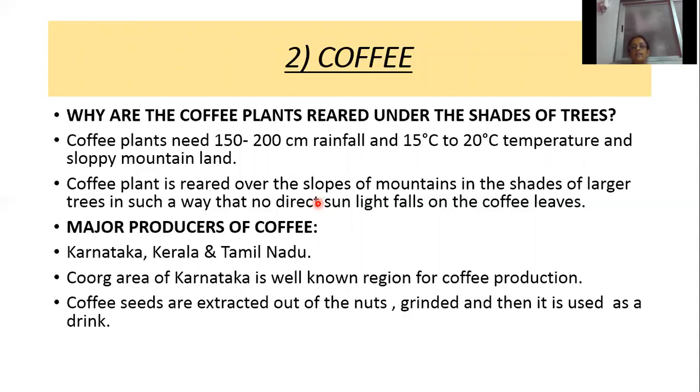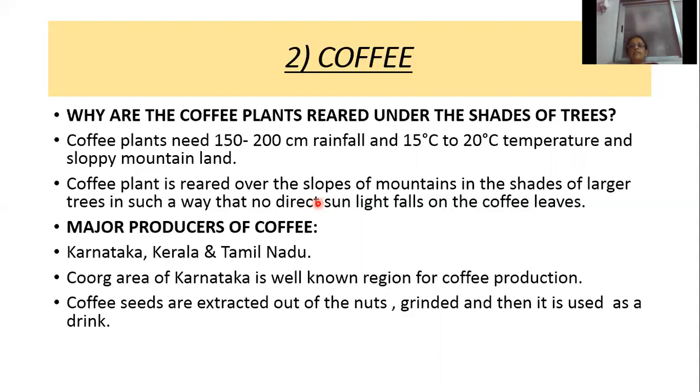From the nuts of a coffee plant, seeds are removed, then ground into powder, and then it is used as a drink. So what are the favorable conditions for coffee? 150 to 200 centimeters of rainfall, a temperature of 15 degrees Celsius to 20 degrees Celsius, and a sloping mountain land. Why are the coffee plants reared under the shade of large trees?